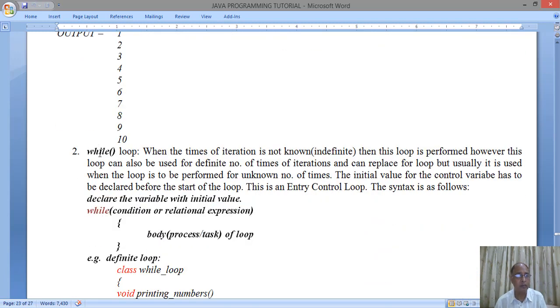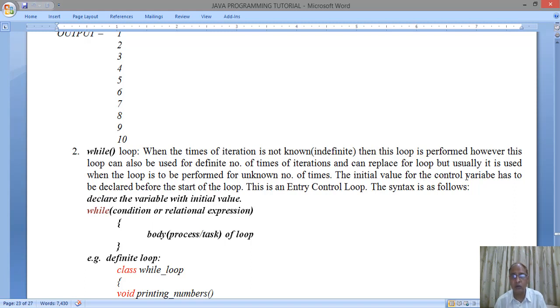Now we come to the while loop. The while loop is performed when the number of iterations is not known, that is, indefinite. However, this loop can be used for a definite number of iterations and can replace the for loop, but usually it is used when the loop is to be performed for an unknown number of times.